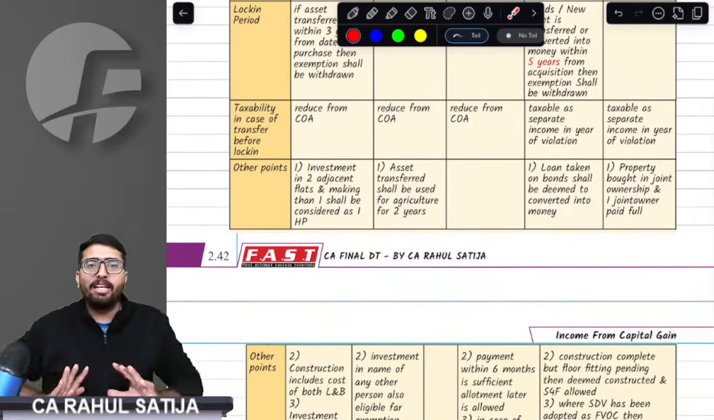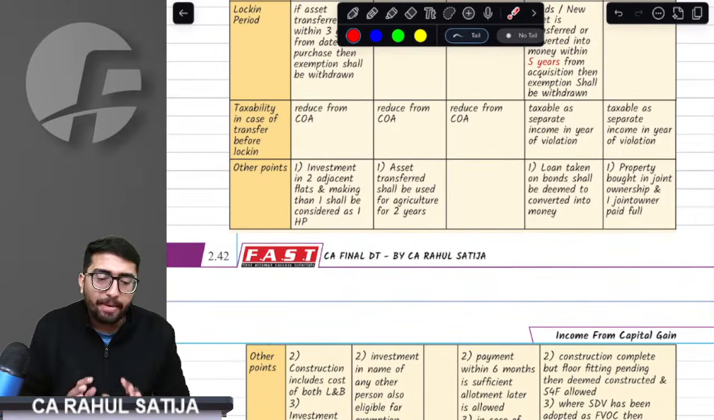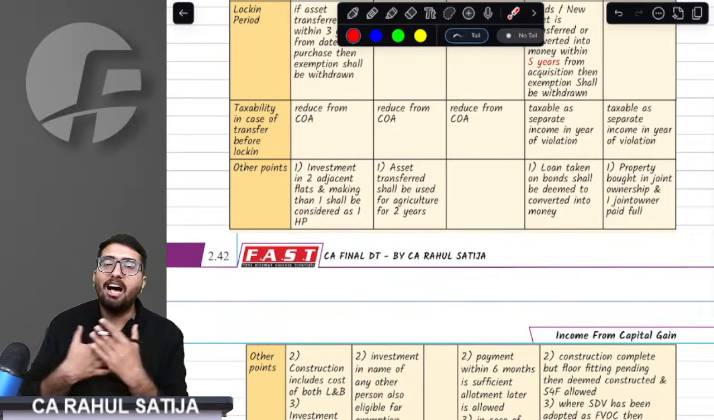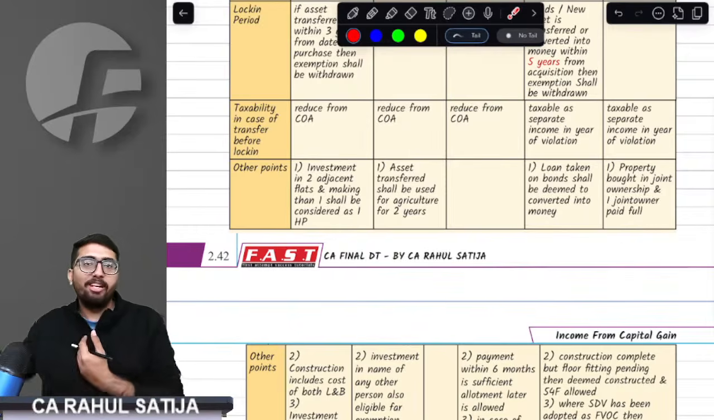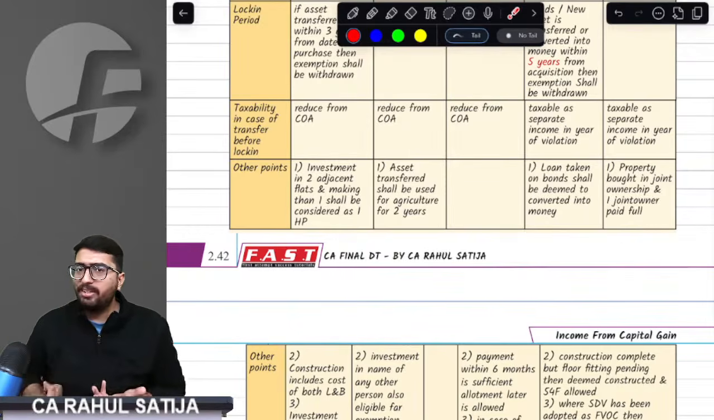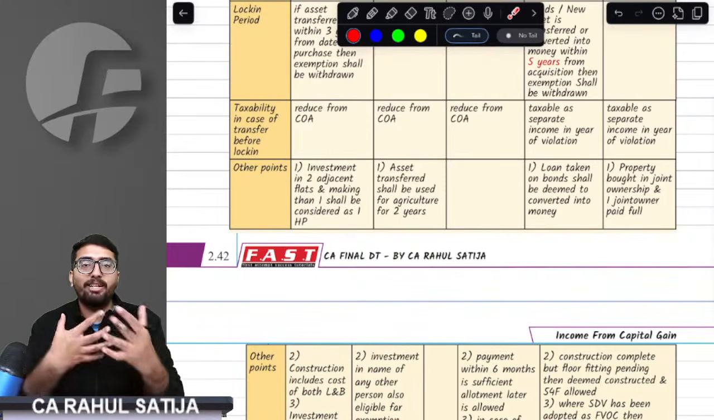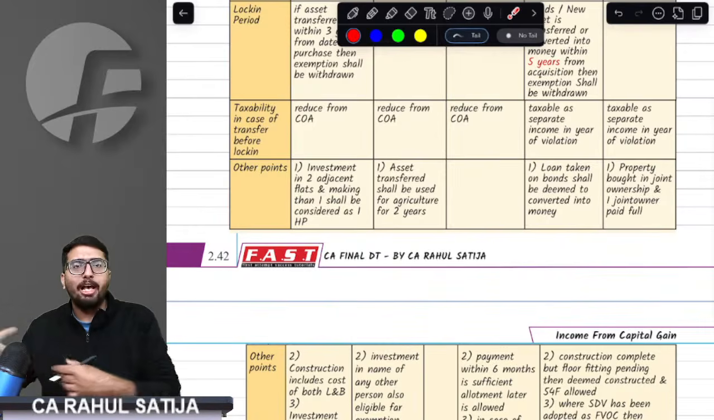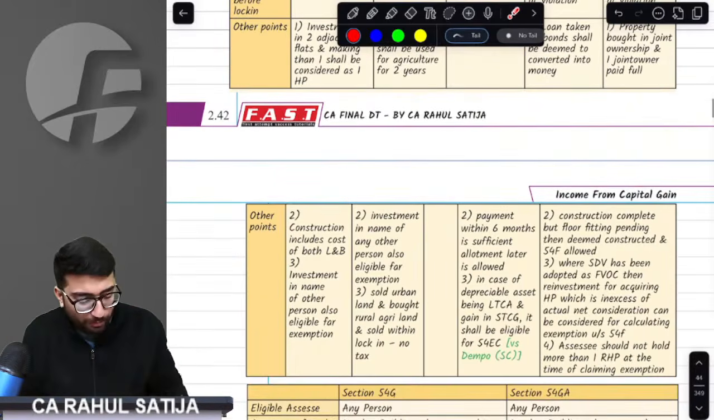Important points. For example, I am paying the entire sum to buy the asset, but half of the ownership is held by me and half is with my wife. 50-50 registration, we are doing it together. Can we do that? Of course, sir, we can do that. I am paying for the entire asset, but registration is only half in my name. Will I get the exemption? The right answer is yes, I will get the entire exemption.